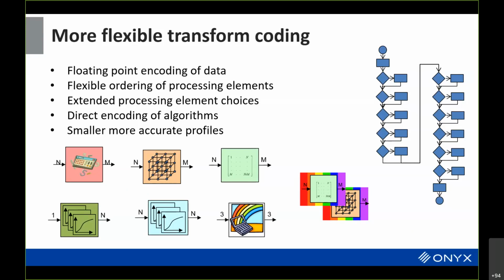By allowing this kind of flexibility, an algorithm can be directly encoded in the profile. Rather than having a lookup table for 7 dimensions, you can define math, maybe using some lower dimensional lookup tables, to accomplish the transformation. The real key is that this allows profiles to be much smaller and potentially much more accurate, because rather than using linear interpolation, you can use whatever algorithm you really want.